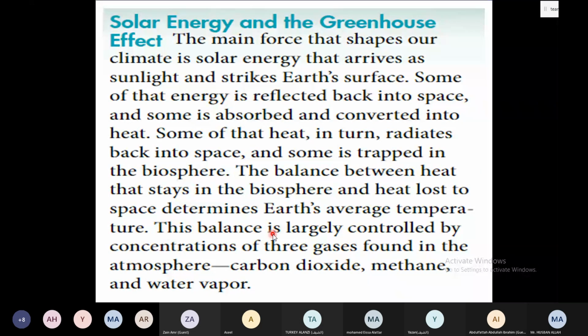This balance is largely controlled by the concentration of three gases found in the atmosphere. So this balance is controlled, or we can say determined, by what? The concentration of three gases, which are carbon dioxide, methane, and water vapor. These are the three gases which control the balance in the atmosphere, right?